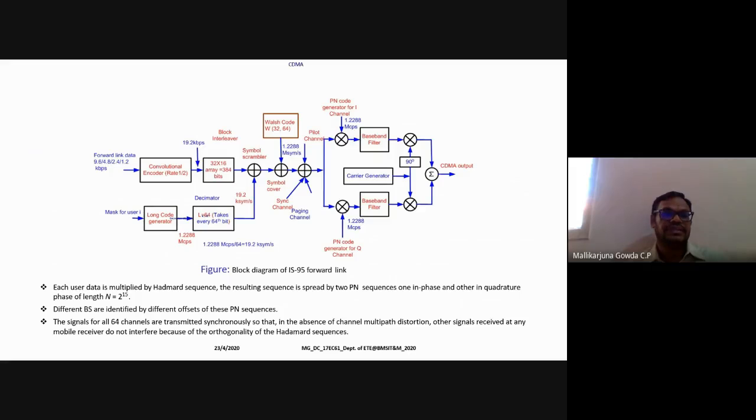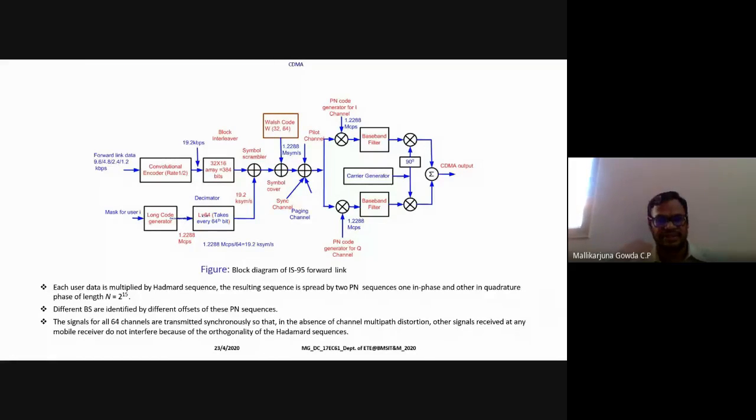So that variable rate speech from the CELP, that is a speech coder, is given as an input to the encoder. First we do the encoding, right? The first step is encoding. So here the type of encoder used is the convolutional encoder. I have studied about this convolutional encoder in the last semester.